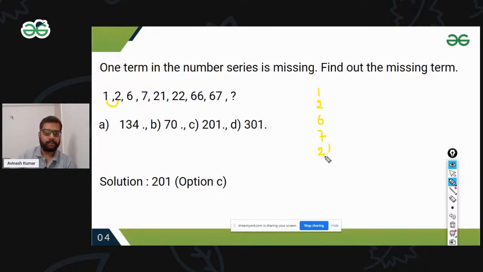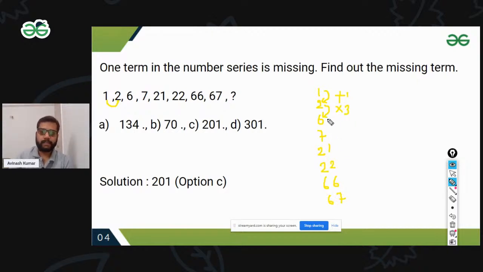22, 66, and 67. Okay, this series has a specific feature. See here, it's a smooth increase. 1 and 2: it's either multiplied by 2 or an addition of 1. Then here, 2 to 6 is a kind of multiplication. I'm doing 2 times 3 is 6. Okay, this is 1 plus 2.